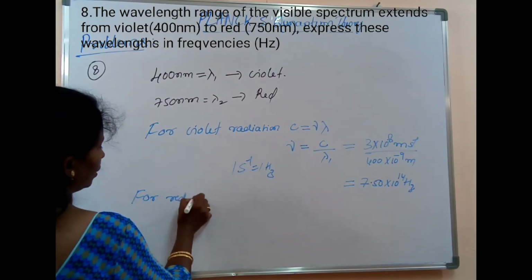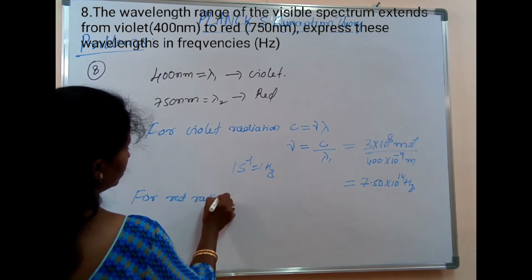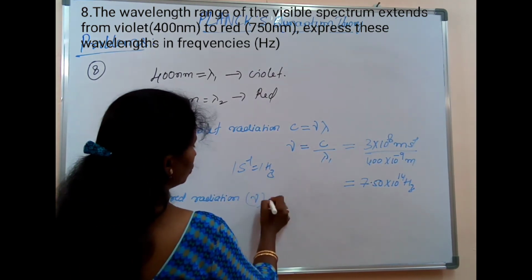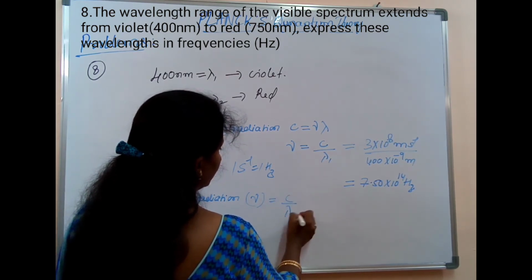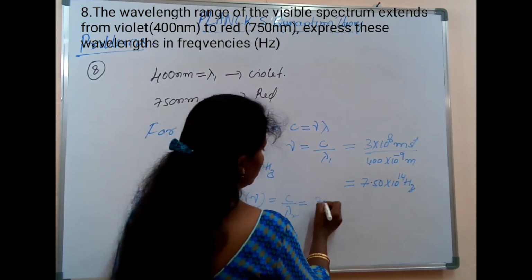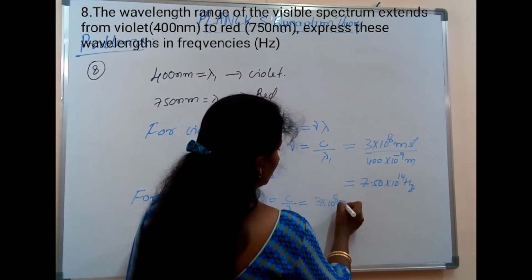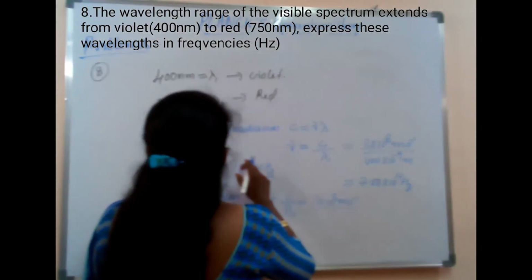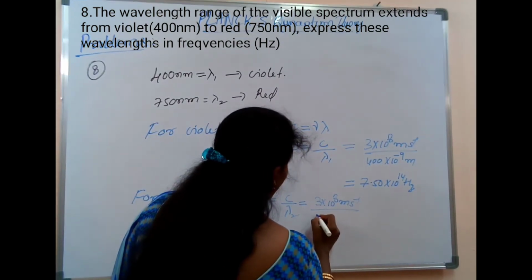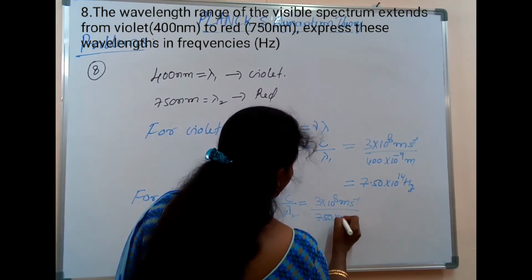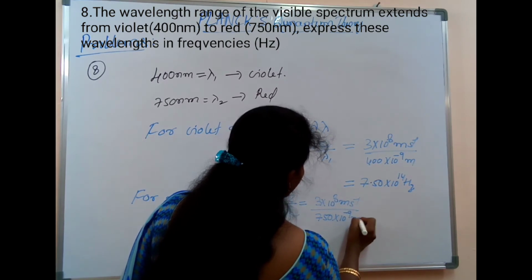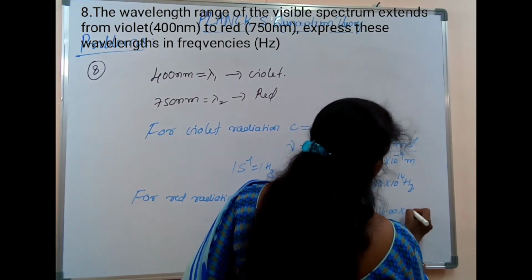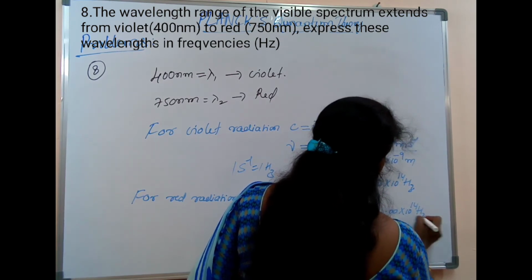For red radiation, nu is equal to C divided by lambda 2. This will be equal to 3 into 10 to the power of 8 meter per second divided by 750 into 10 to the power of minus 9 meters, which is 4.00 into 10 to the power of 14 hertz.